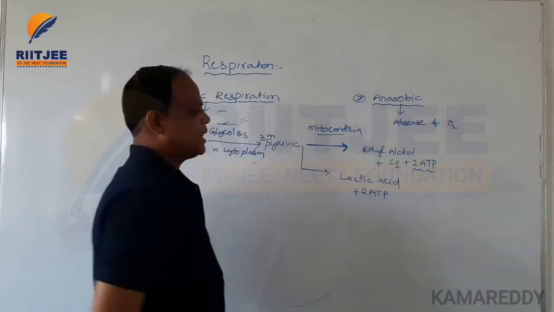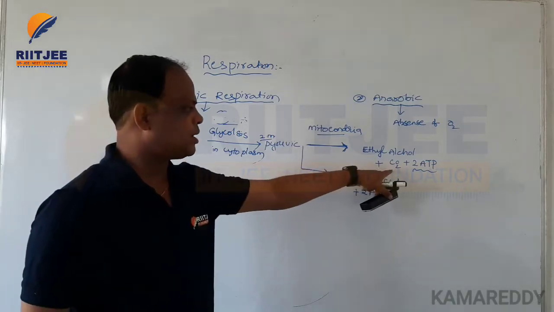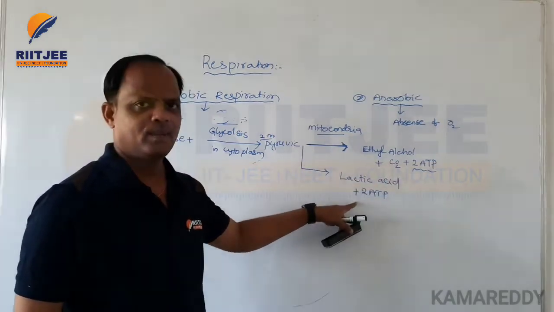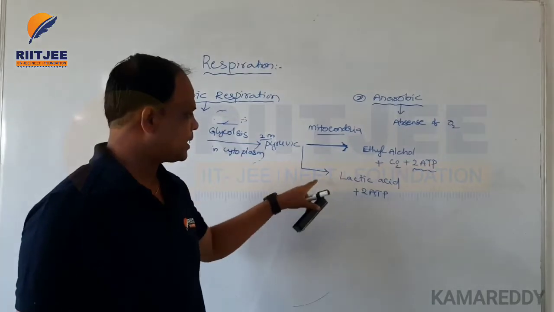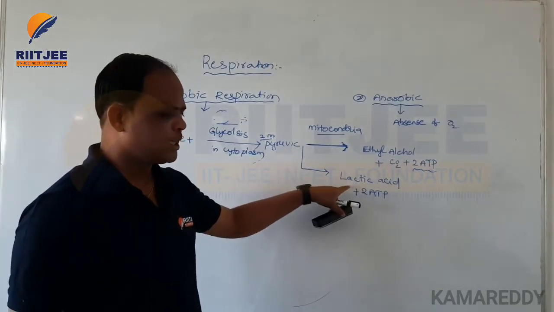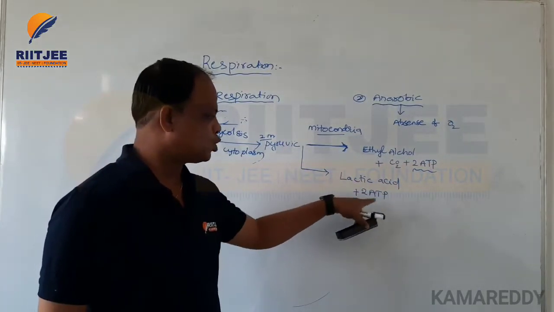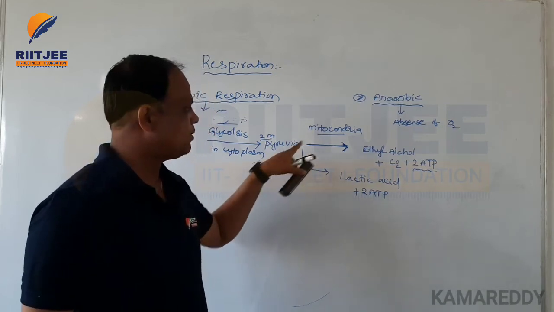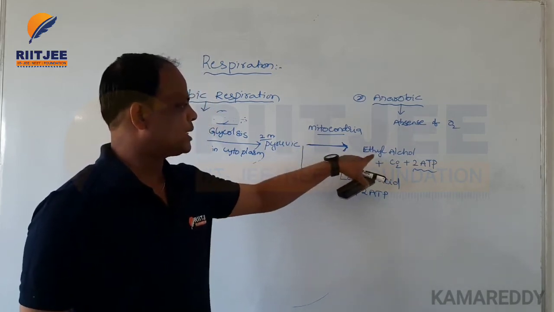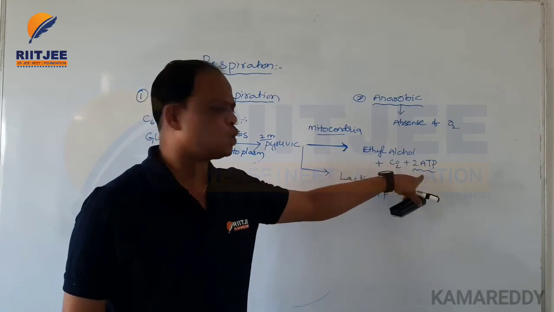In this case, the byproduct CO2 is not released. The pyruvic acid is directly converted into lactic acid plus 2 ATPs, while in the other case it is converted into ethyl alcohol, CO2 and 2 ATPs.